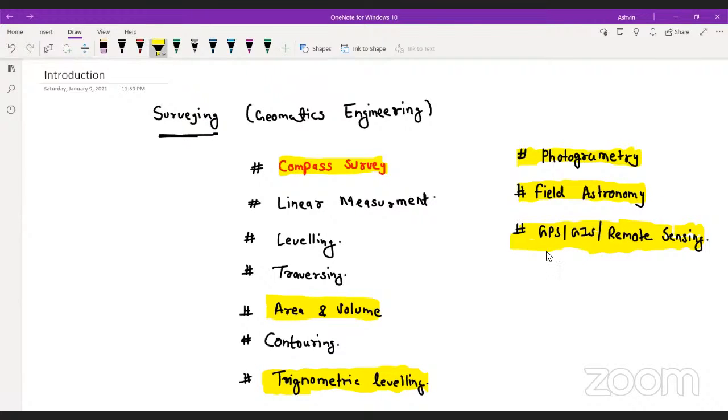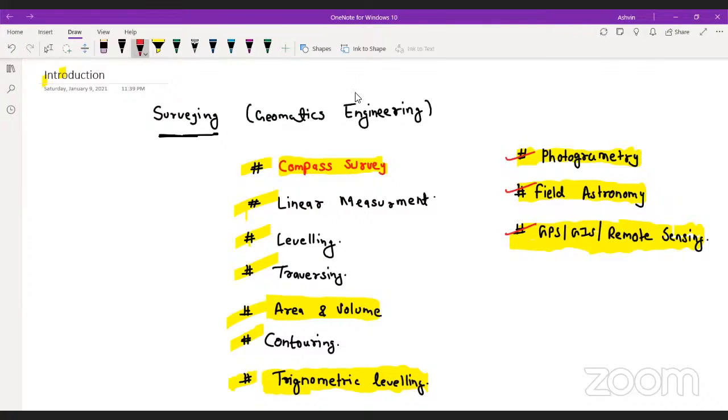Why? Because I do not want you to be uncertain about anything. These topics, according to me, are very certain, and you can attempt questions from them very easily. So I will ask you to work on these topics first, and then go for the other ones: photogrammetry, field astronomy, and GPS, GIS.